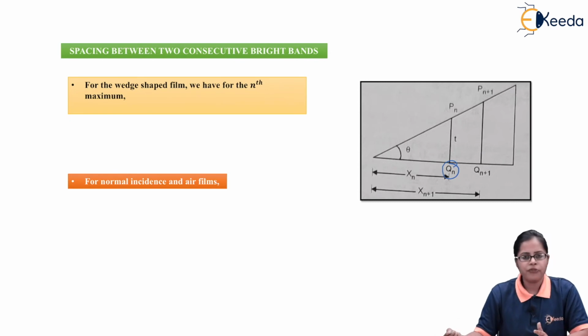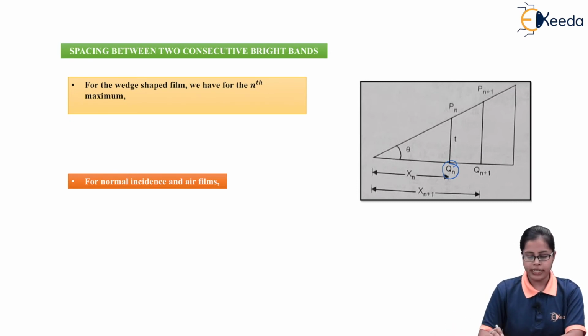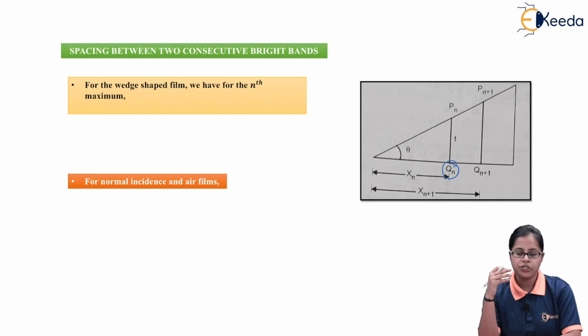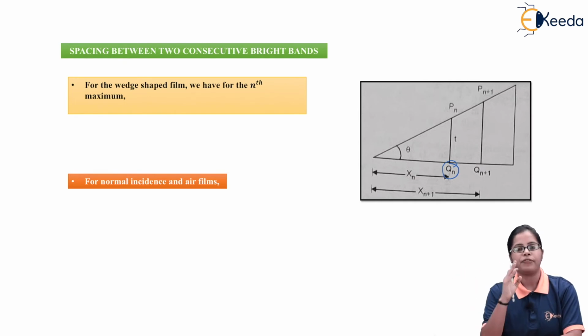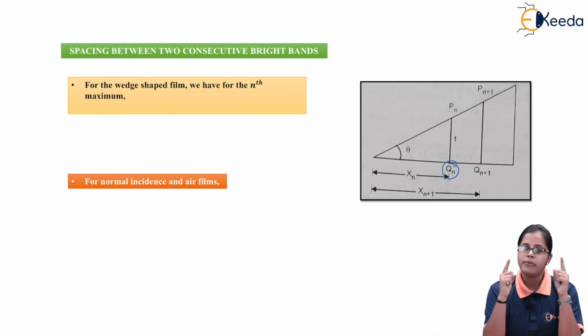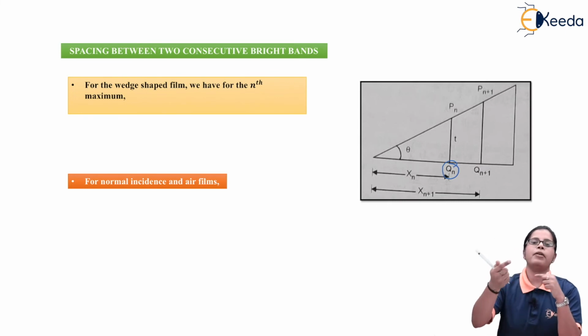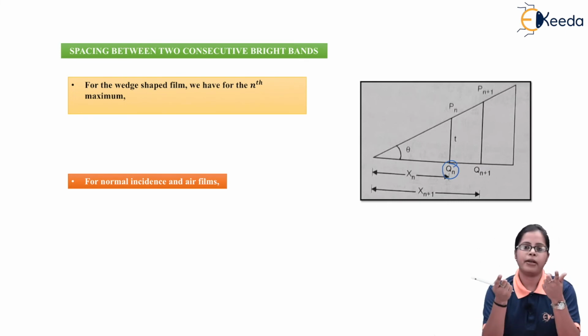Now for example, suppose in the initial case, I talk about the conditions for the nth maximum band and the n plus 1th, as we are talking about consecutive bright bands. So I'm considering one bright band, that is the nth one, and the next bright band, the n plus 1th. So we have considered two bright bands, that is n and n plus 1th.